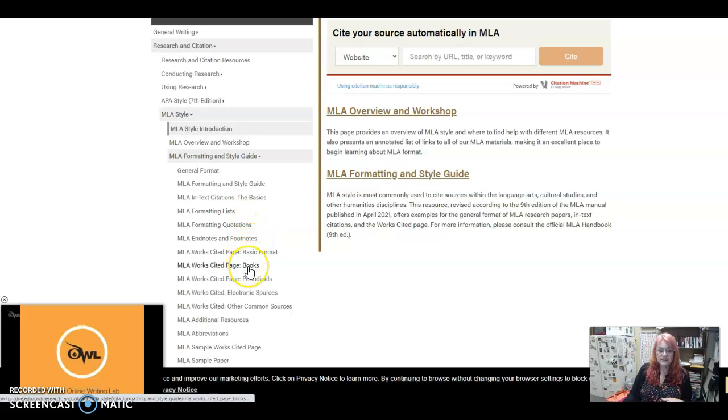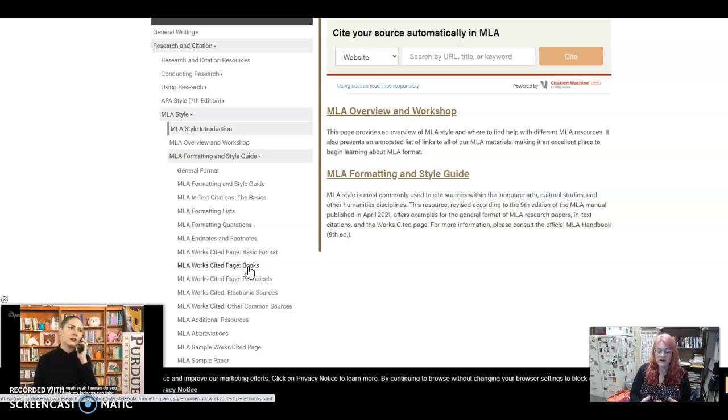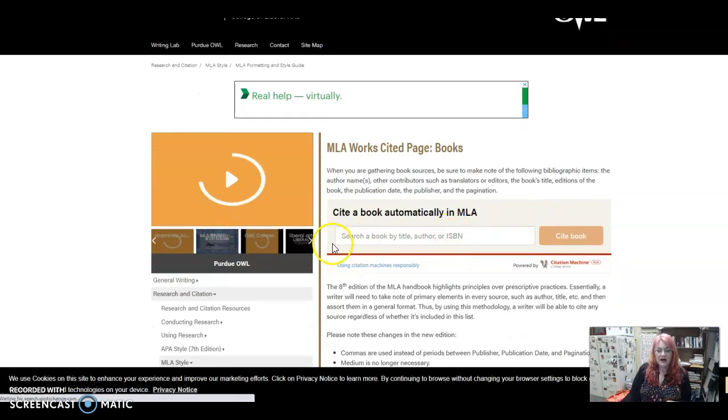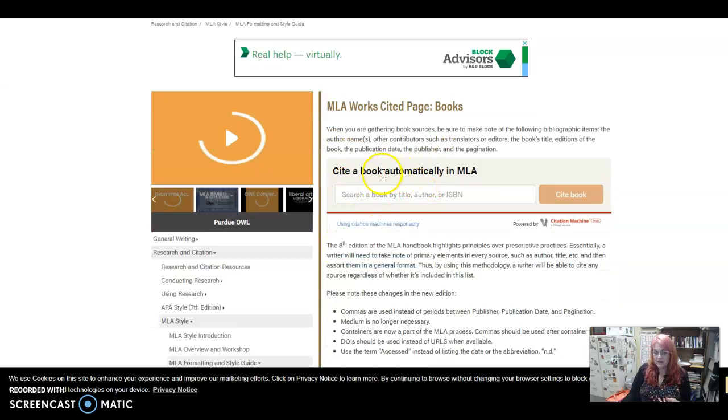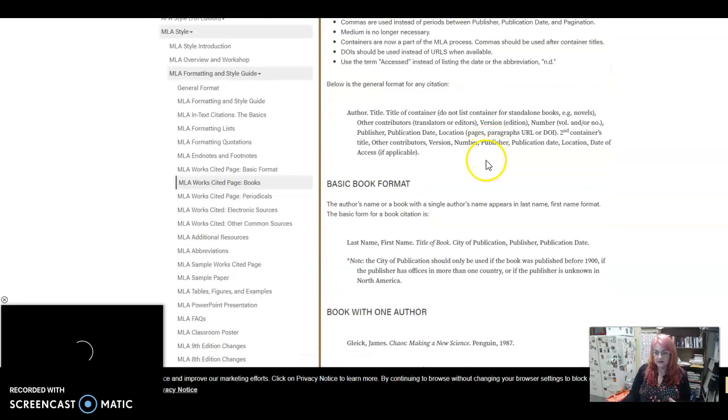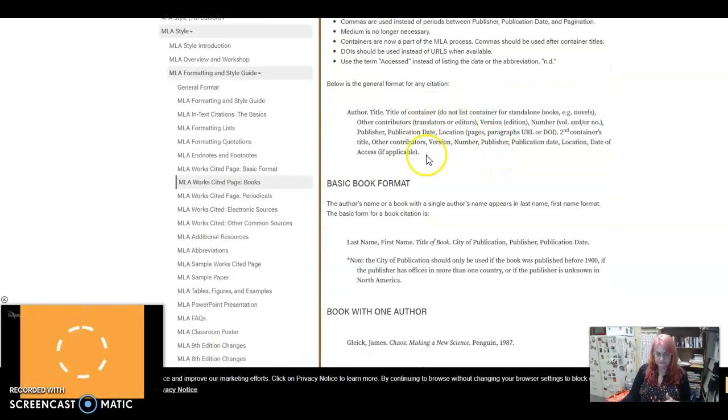We're dealing with our textbook, which is an anthology. And within that anthology are works, and that is what we're citing, a work in an anthology, or multiple works in an anthology. So an anthology is a book. We'll click on that. You can use the generator here if you want, but I want to focus on looking at the instructions.